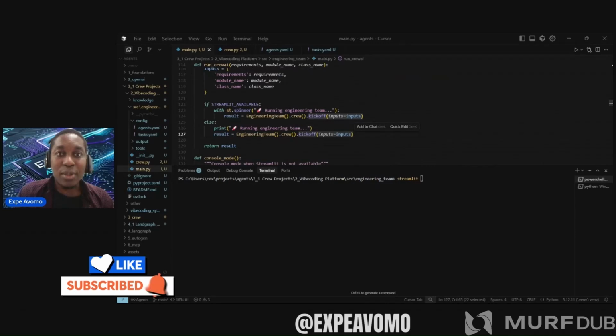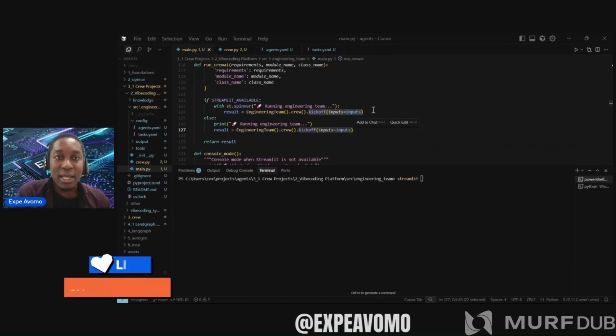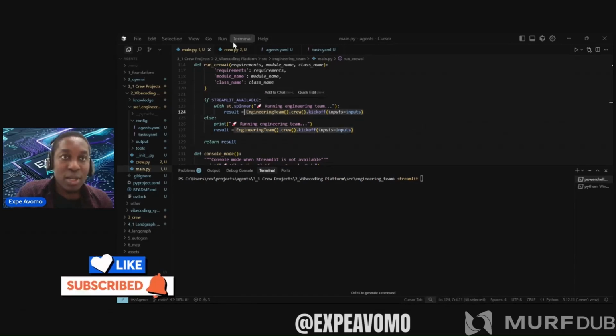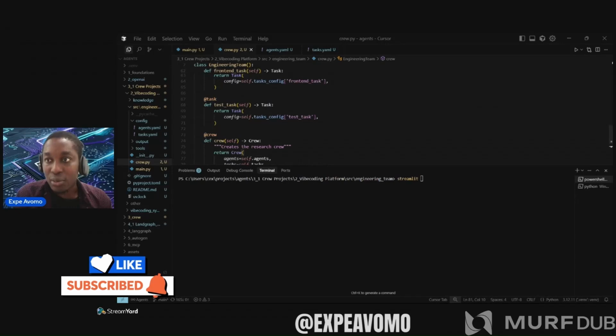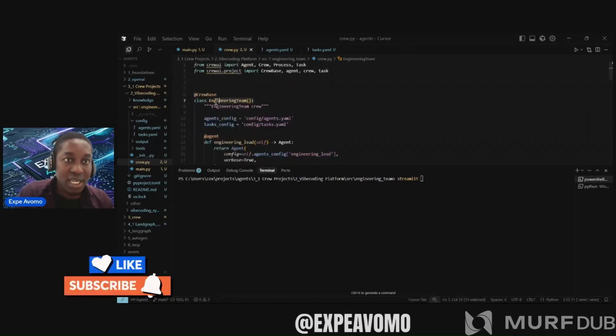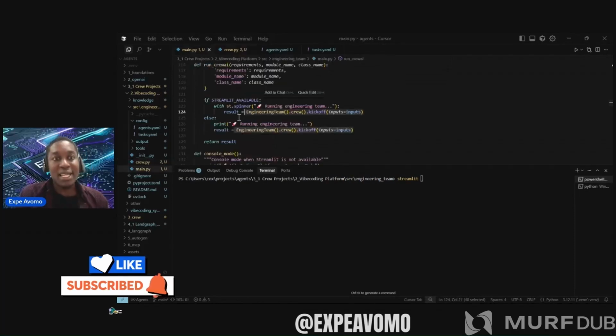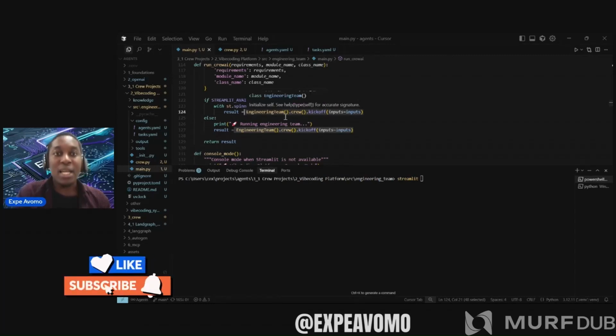Once those precise instructions are ready, what does it do? Once those instructions are well detailed, it's passed through this line, which is engineering team. Remember, what is engineering team? It's the main class we have here, in CrewBase. Therefore, here in main, we pass the instructions to engineering team.